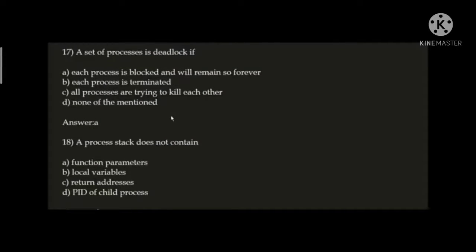Next question. A set of processes is deadlocked if. Option A is correct here, and deadlock is a very important topic in operating systems. Each process is blocked and will remain so forever. This is the concept behind deadlock, and a set of processes is in deadlock if each process is blocked and will remain so forever. Option A is correct.